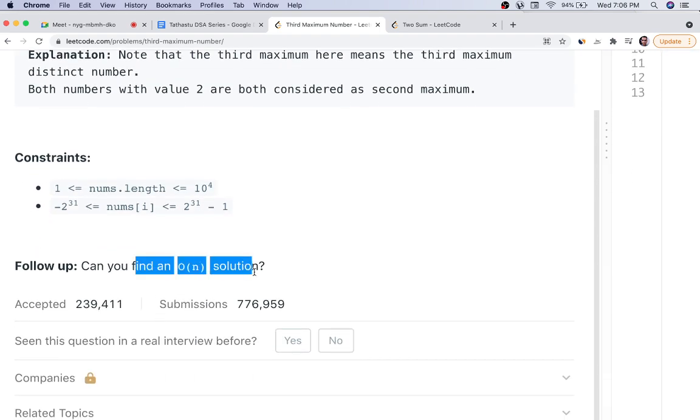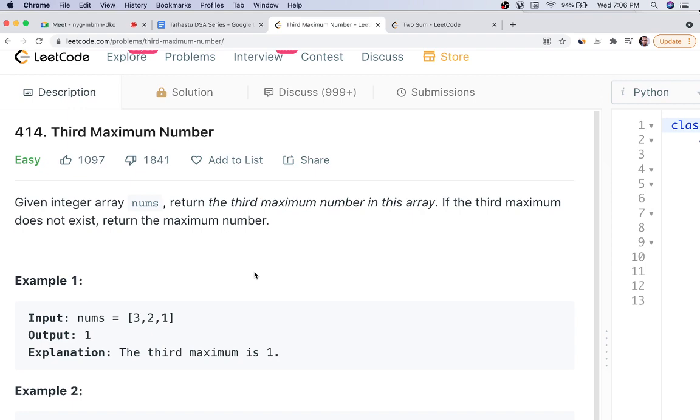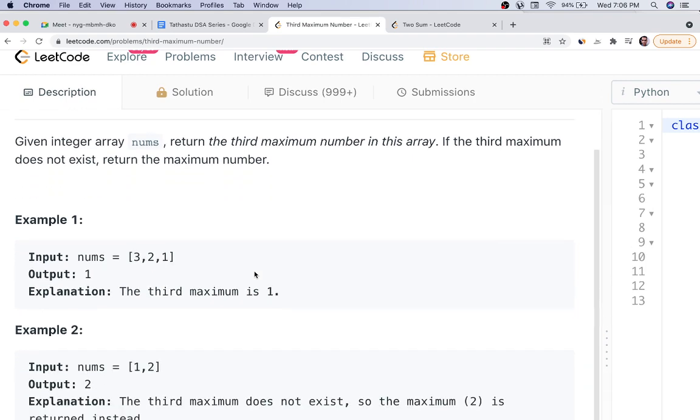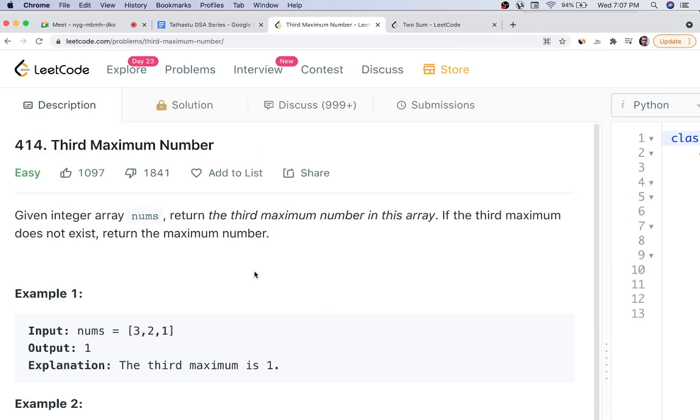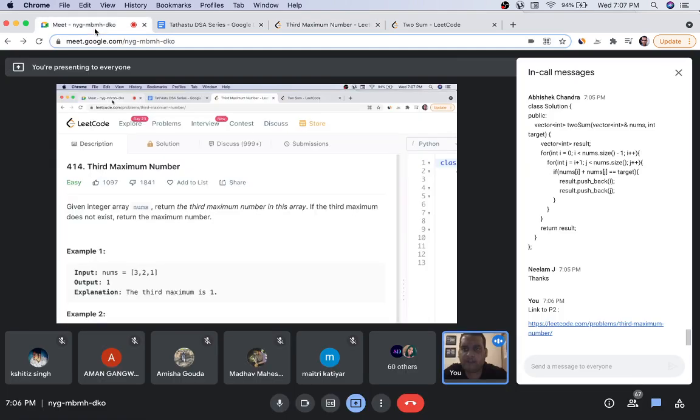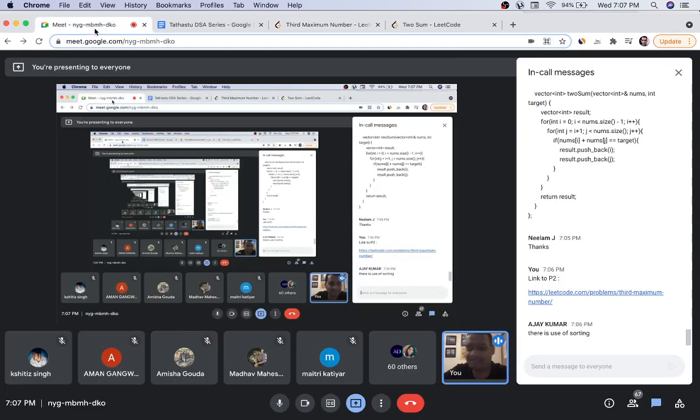You have to do it in O(n) solution, which means we can do it in one single traversal, a single loop, and not multiple traversals of the same array. Okay, it's a very good question. It has 1841 dislikes because LeetCode kids don't like these kinds of basic questions. You can do sorting, but any sorting will give you n log n, so we need O(n) only.